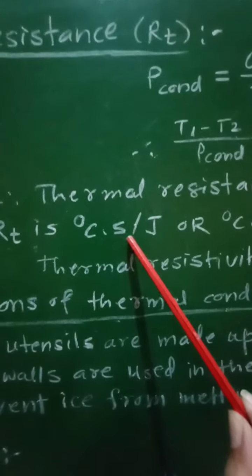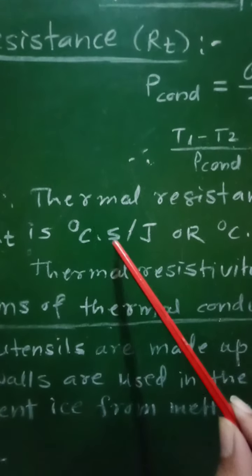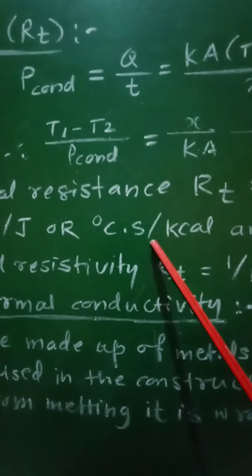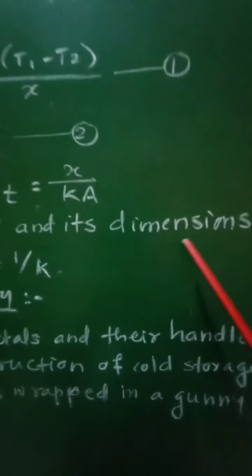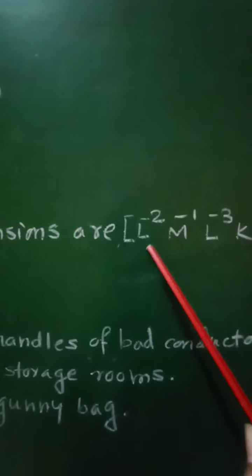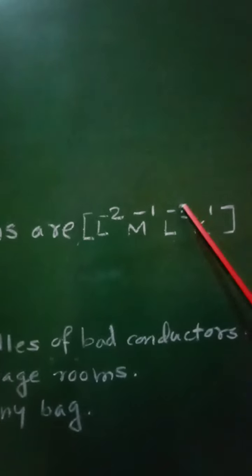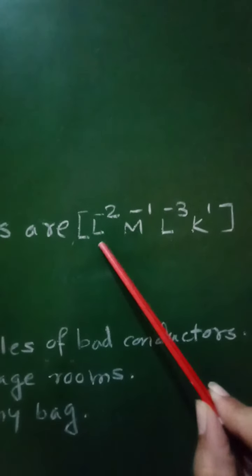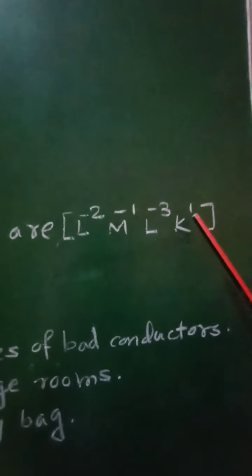This will be the unit in terms of energy if thermal energy is considered as energy, and the second if thermal energy is considered as heat. And the dimensions of RT, that is thermal resistance, will be M^-1 L^-2 T^3 K^1.